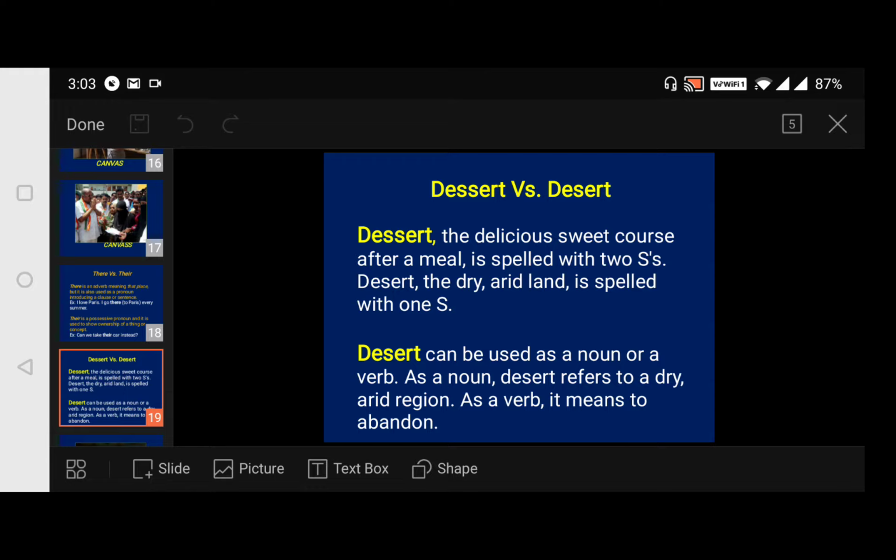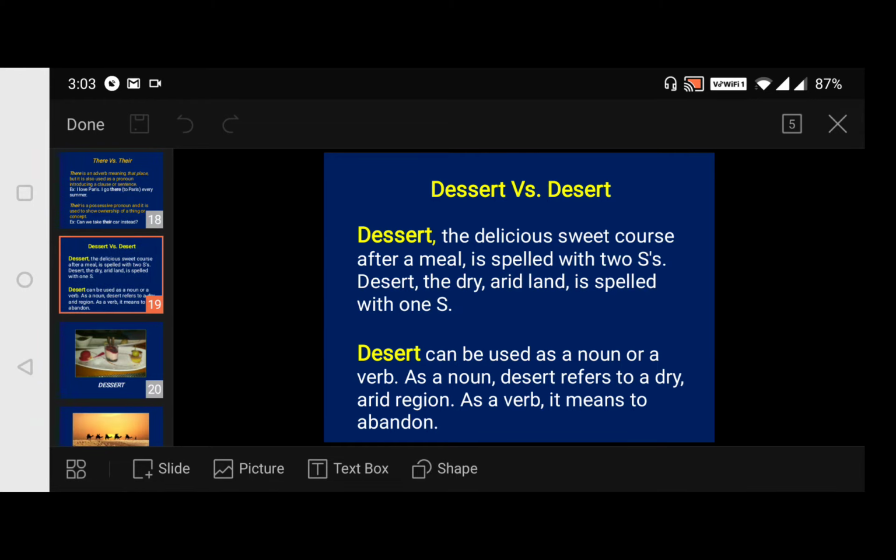As a verb, it means to abandon. He deserted her, he left her, he abandoned her. For that also we say desert. The spelling is the same, but the meaning differs. Abandoning is one sort of desert, and arid land is another sort of desert. You have to be very keen while listening.